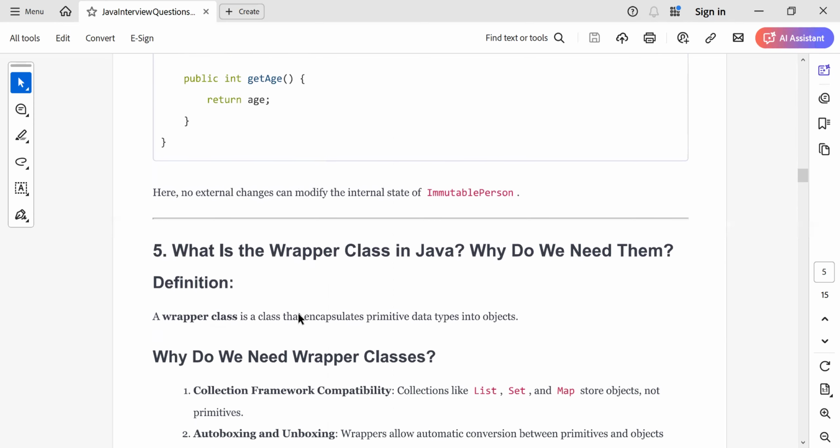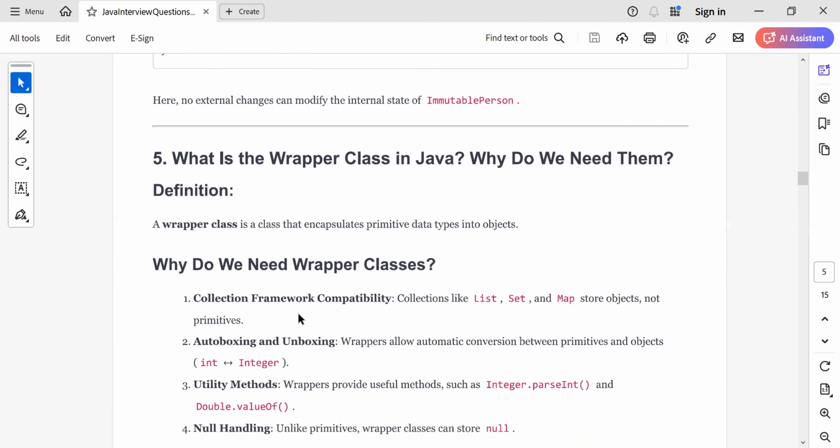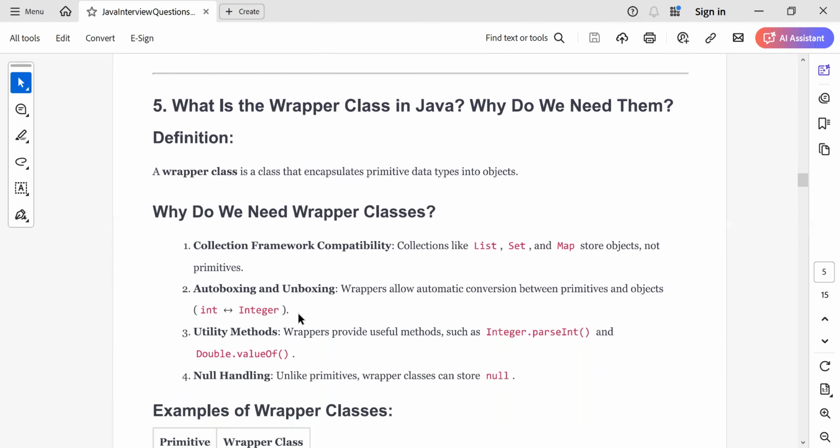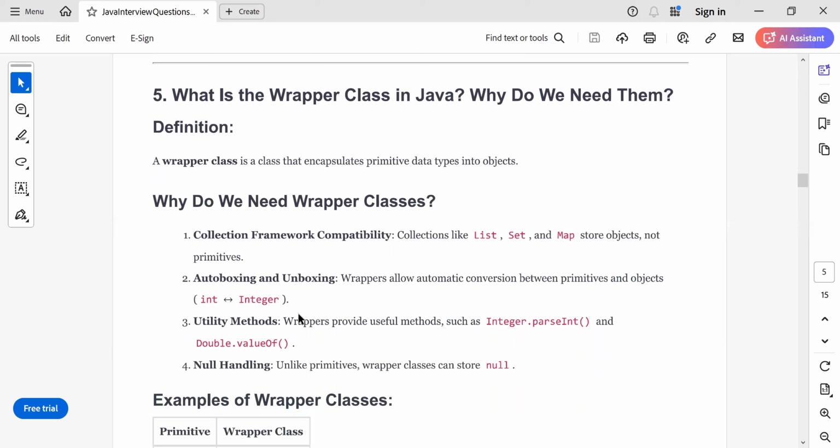Can you tell me what a wrapper class in Java is and why we should go for wrapper classes instead of normal primitives? Let's try to understand the different data types. There are two data types in Java. The first one is the primitive data type, for example int, float, boolean. So these are primitive data types.